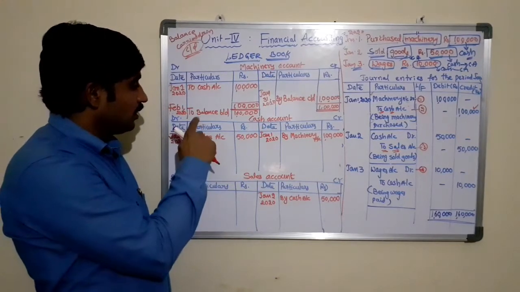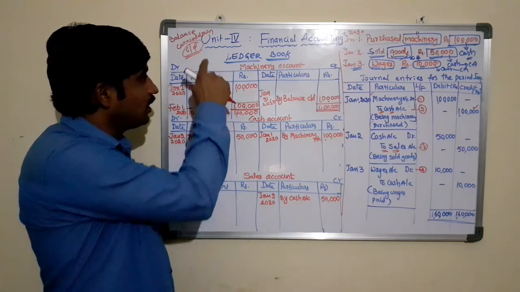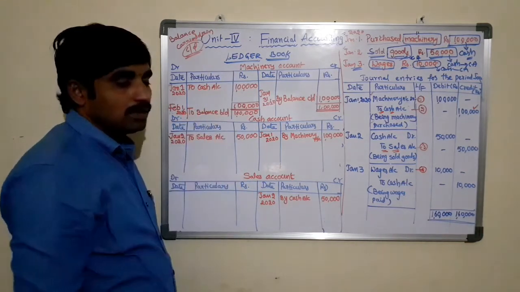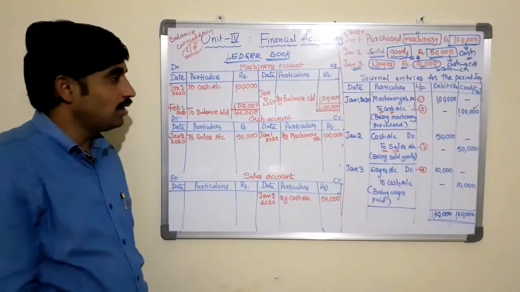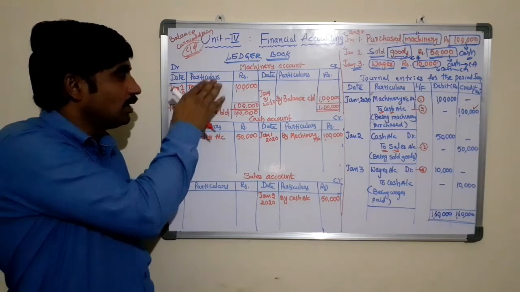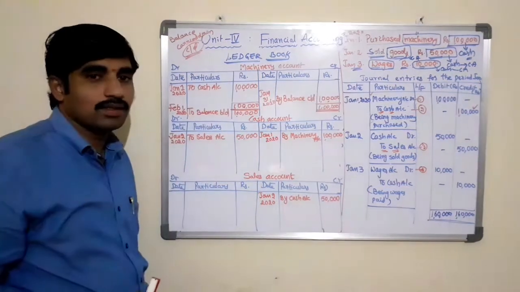So here, as the balance brought down or the opening balance is showing on the debit side of the account, it means that machinery account is showing the debit balance. Or we can also remember it as the highest amount in the account is on the debit side, hence this account is showing the debit balance.